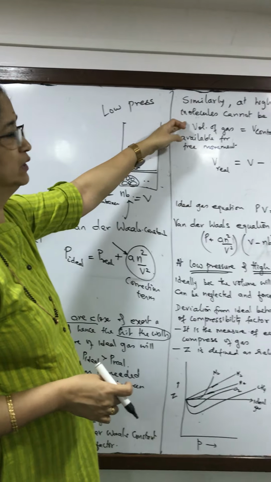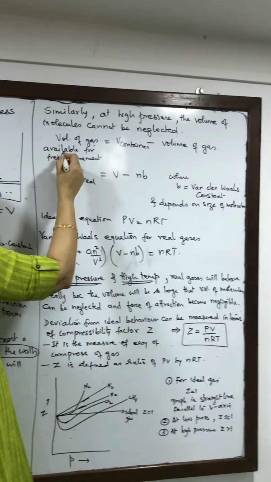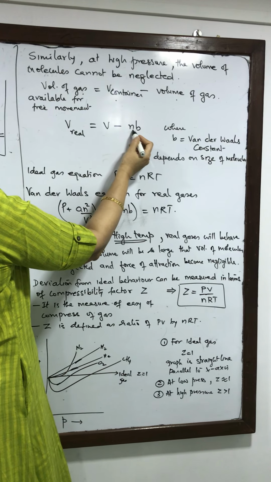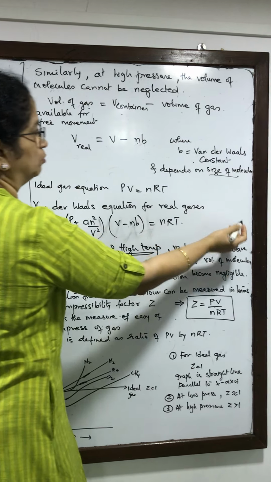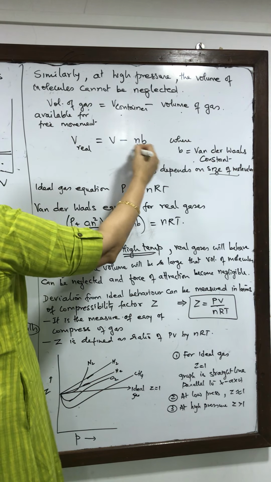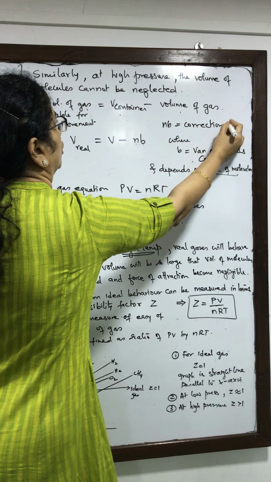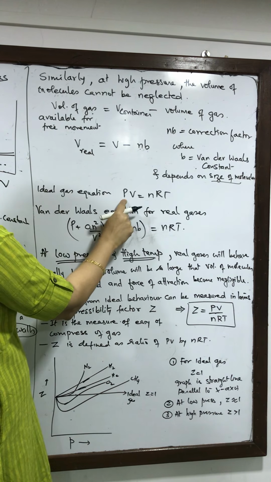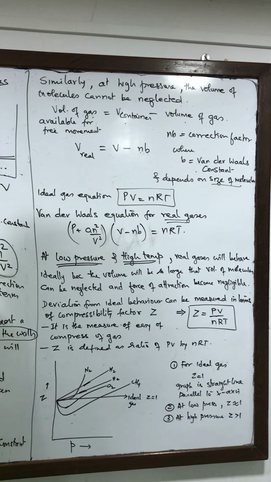So at high pressure, the volume of the molecules cannot be neglected. The volume of the gas which is available for free movement is equal to the volume of the container minus the volume of the gas, which is given as nb, where n is the number of moles and b is the Van der Waals constant. Again, that will depend on the size of the molecule. The bigger the size of the molecule, the bigger is this factor. nb is the correction factor for volume, and this is what we have to use in our ideal gas equation to explain deviation for real gas.